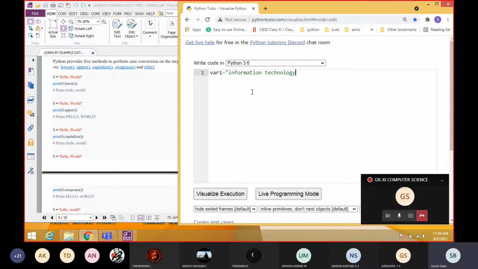So I am creating a variable, var1, and storing the string information technology. Then I am storing the second variable, var2, with the string computer science. So these two variables I am going to use. Kindly tell me what is the output for this one.